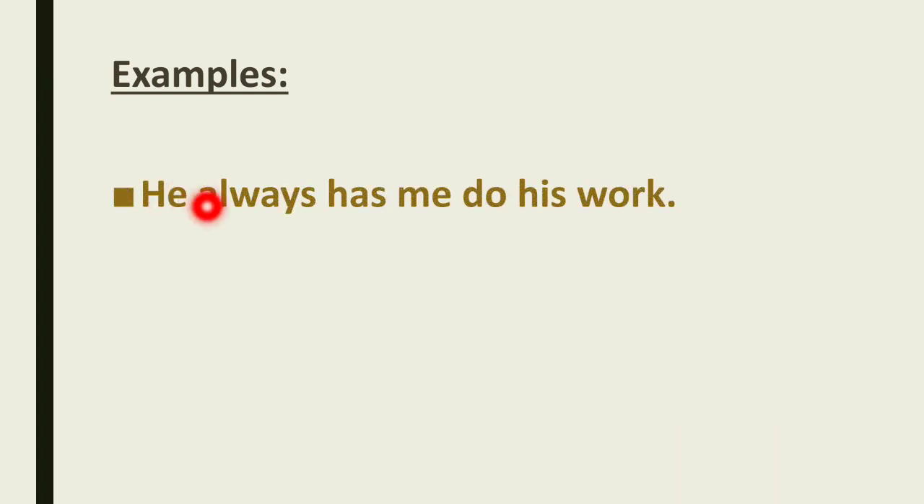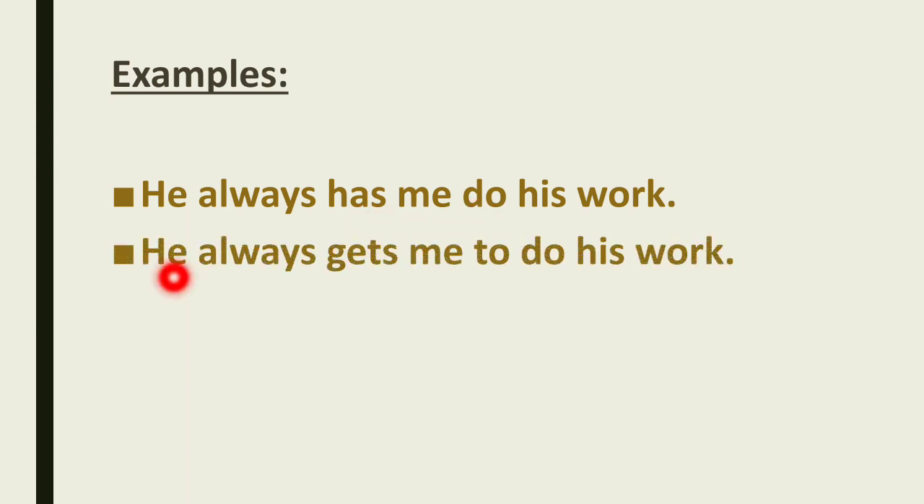He always has me do his work. See, he always has me do his work. Now you can find that in this sentence two verbs are here, has and do. So which verb is causative? Has, because it makes me do his work, right? Next one, he always gets me to do his work. The same sentence can be said with the help of gets. So gets is the causative verb. These are the main verbs.